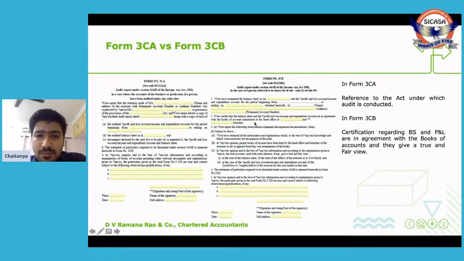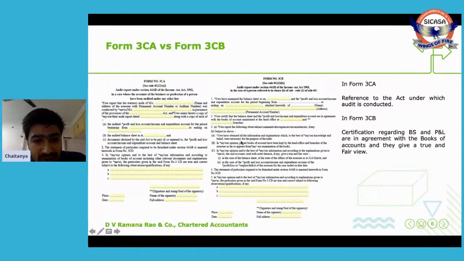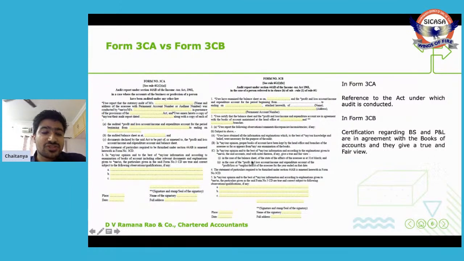And in 3CB, there is a certification which says the balance sheet and profit and loss account are in agreement with the books of accounts. And there is a place wherein you can write observations or comments for the balance sheet and profit and loss account. And there are also other declarations or certifications here that are not there in 3CA.